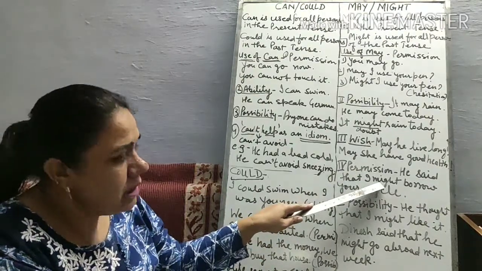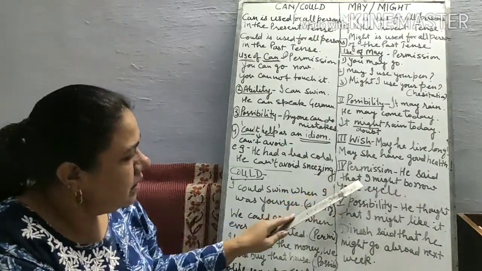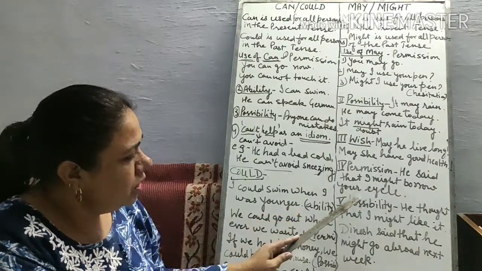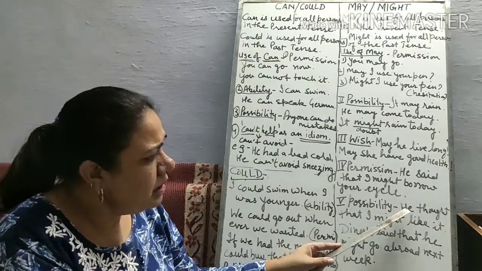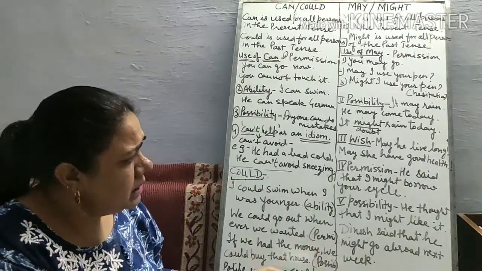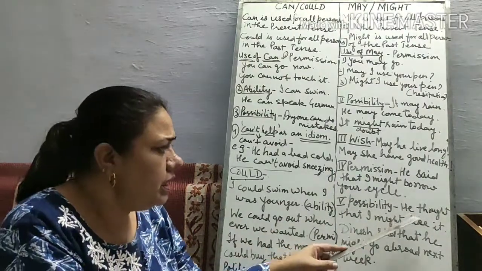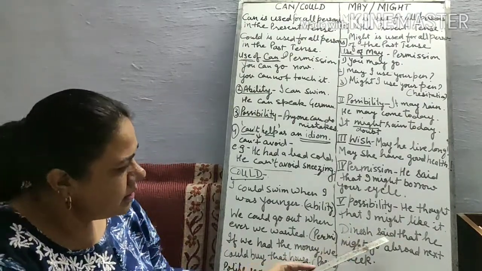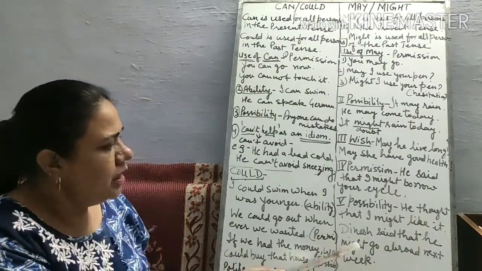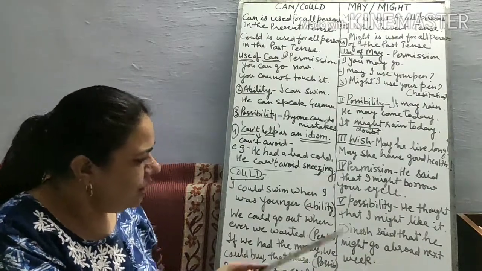Permission in the might sense. He said that I might borrow your cycle. He is taking permission. Possibility. Less possibilities are there. Less permissions are there. He thought that I might like it. Dinesh said that he might go abroad next week.